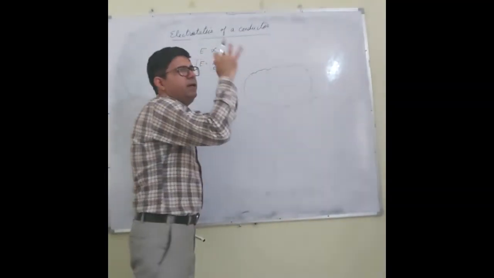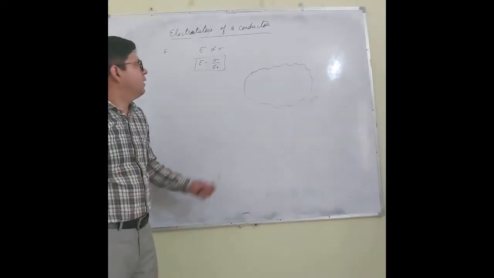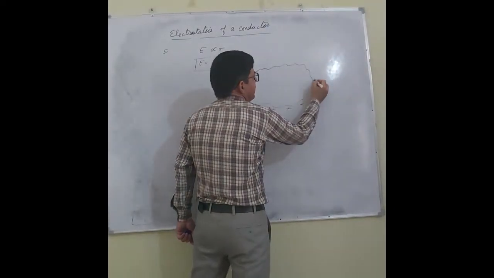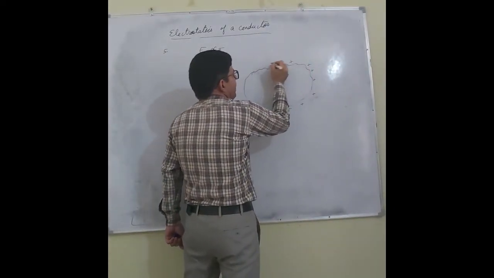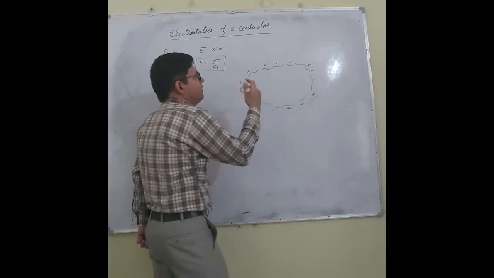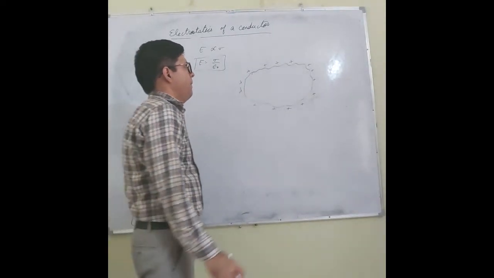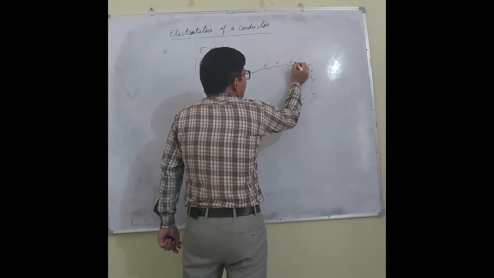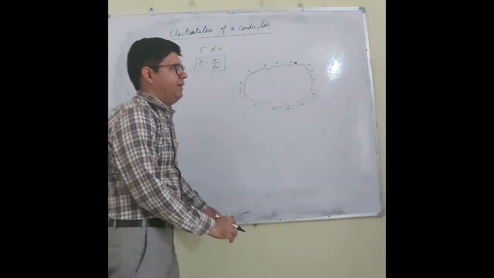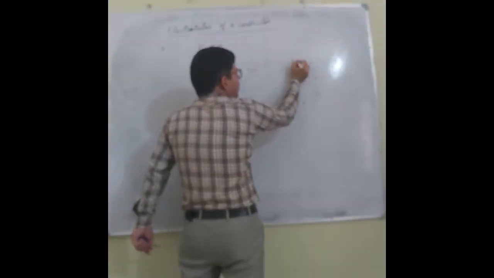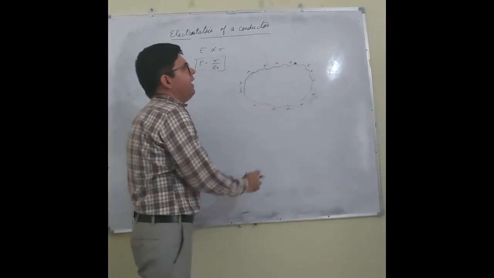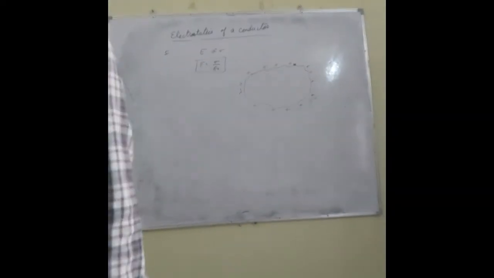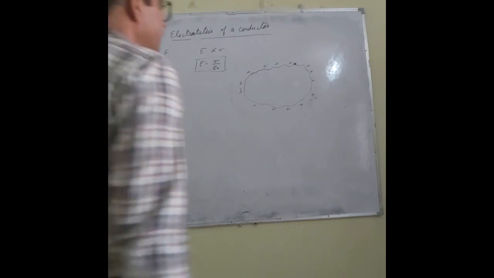Let us say this is a conductor, a charged conductor. If it is uncharged, definitely the electric field is 0. Let us say this is a charged conductor. Now I want to calculate the electric field at this point. To do so, I have to consider a very small surface area ds.